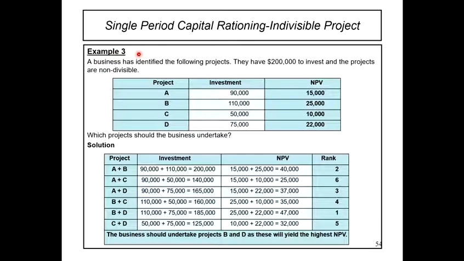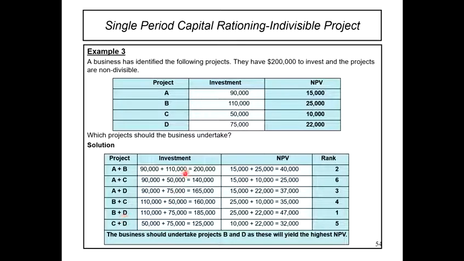Example untuk indivisible project. So example 3, a business has identified the following projects. They have 200,000 to invest and the projects are non-divisible. So bila non-divisible, kita kena pilih the highest NPV, dan nak buat tu kita kena try and error. So apa maksud dia try and error? Kita buat macam ni. Kalau kita invest dekat project A dan project B, berapa cost dia, berapa NPV dia. So kita buat pula A dengan C, A dengan D. So kita try lagi B dengan C, B dengan D, C dengan D. Macam tu, try and error method.